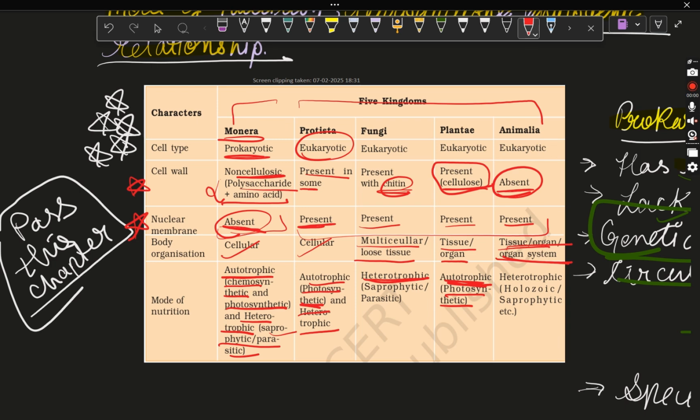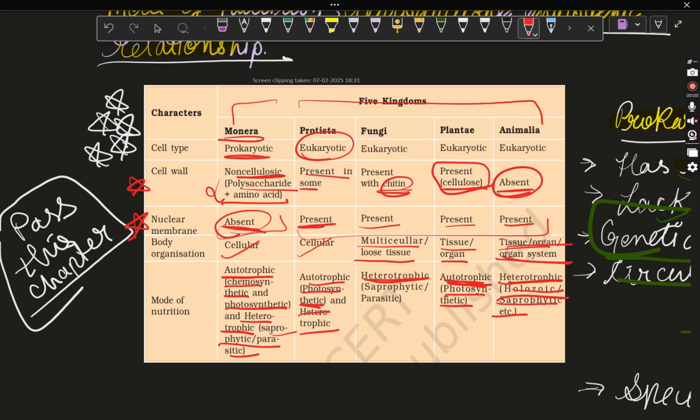Animalia. Animalia can't prepare their own food. They are purely heterotrophic, but holozoic, yeah, saprophytic. Got it? Holozoic, saprophytic means they don't depend on a living host. Means they don't take the food while the other organism is living. So it is not parasitic, it is saprophytic or holozoic.